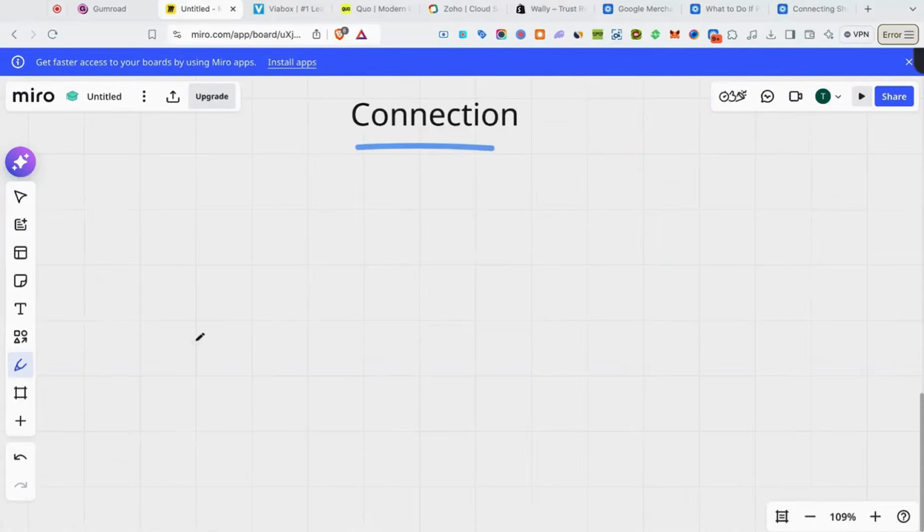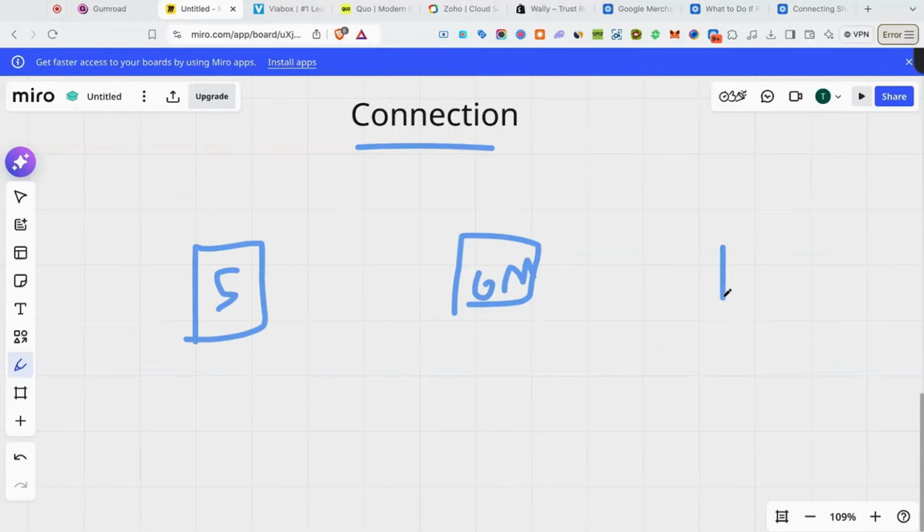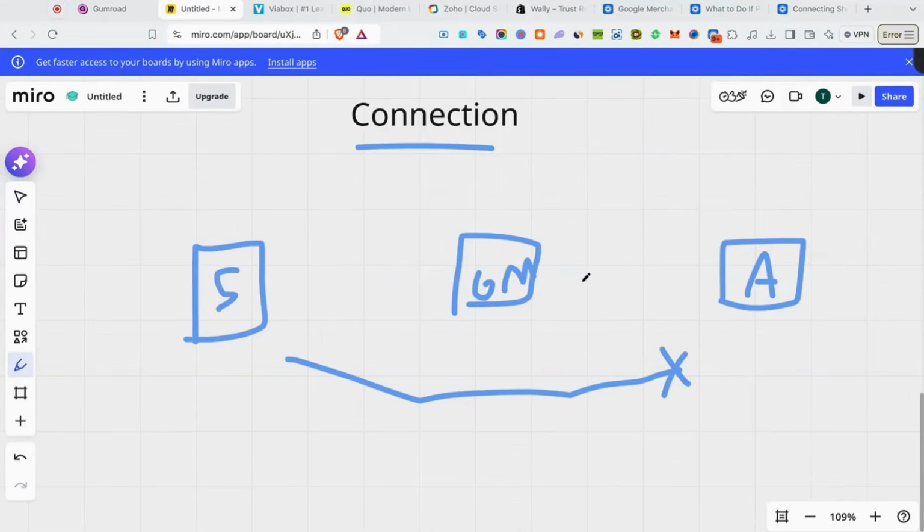Now I'm going to explain the connection between Shopify, Google Ads, and Google Merchant Center. Let's just say this is your Shopify store right here. This is your Google Merchant Center account, so I'm going to put GM for Google Merchant Center. And then this is your ad account, so I'm going to put A for ad account. The thing is, Shopify cannot directly sync products over to Google Ads. The only way products can be synced to Google Ads is via Google Merchant Center. So we need a Google Merchant Center account to sync our products to Google Ads.